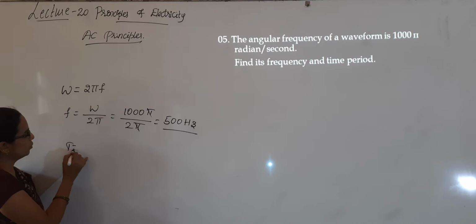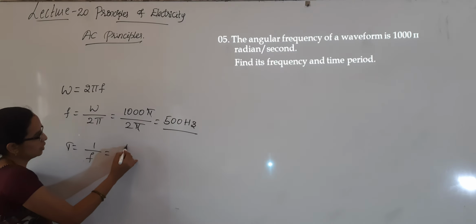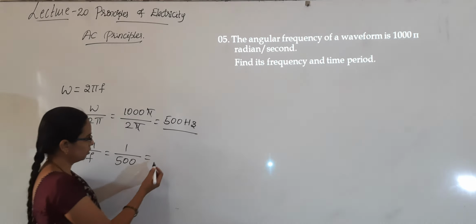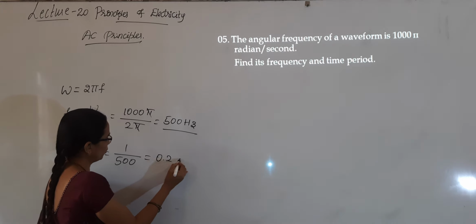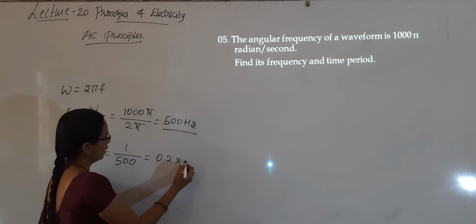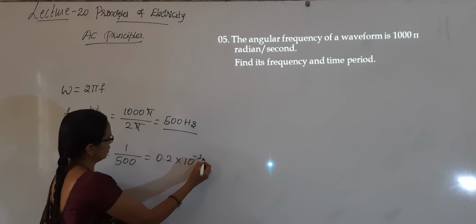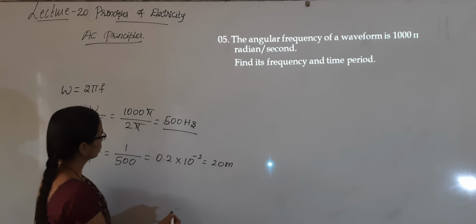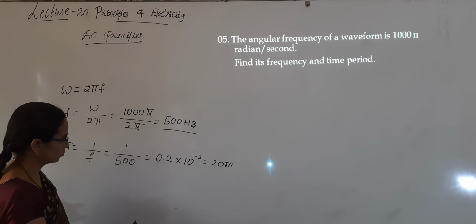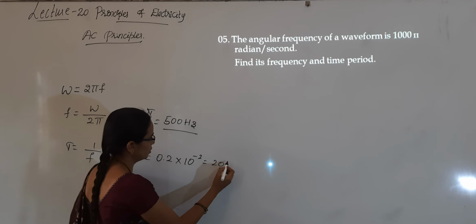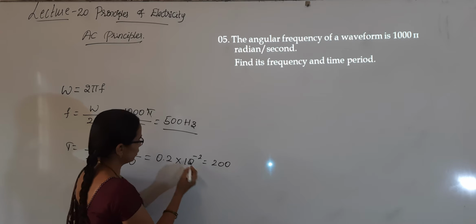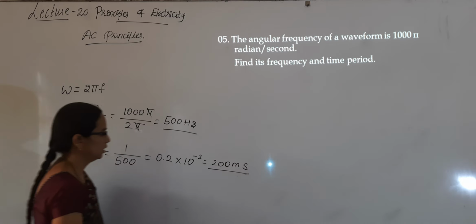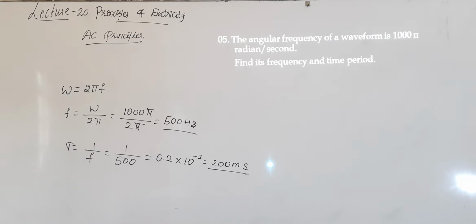And time period T is equal to 1 by f, that is 1 by 500, 0.2 into 10 to the power of minus 2, it will be 2 milliseconds.